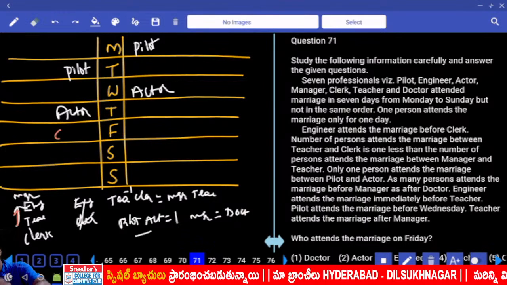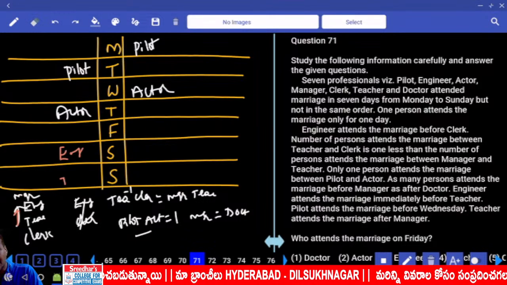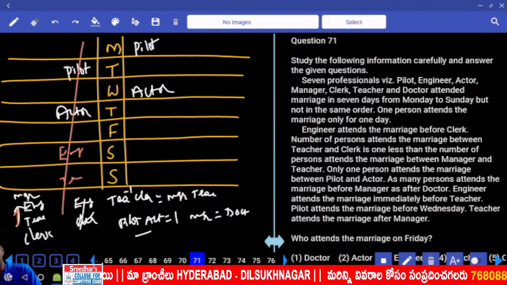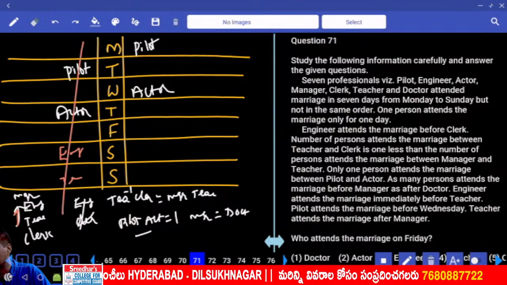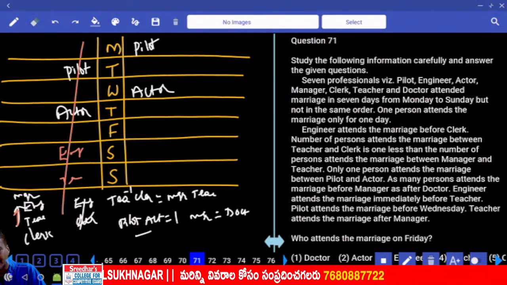Then what is the other possibility we have? Can we have the engineer at this place? If the engineer is here, then the teacher and clerk must be after this one, which is not possible. This case is completely ruled out. Then next one, what is the other possibility we have? In this case, engineer and teacher.